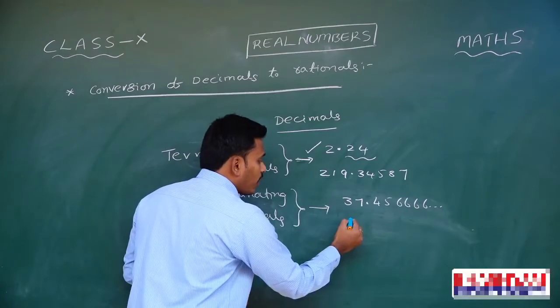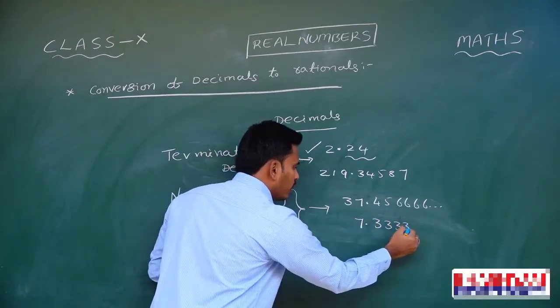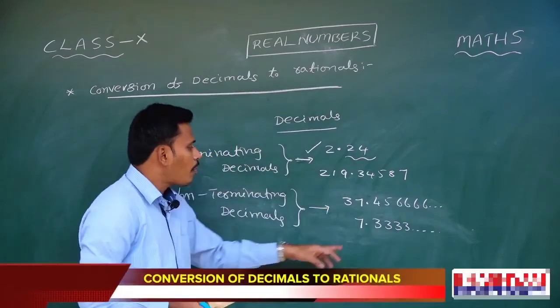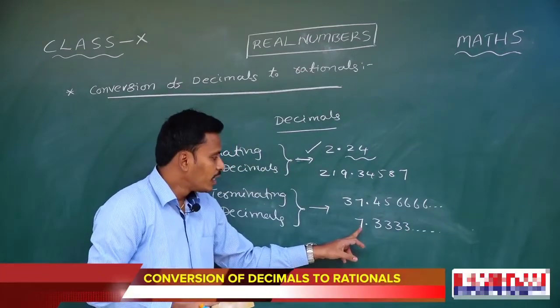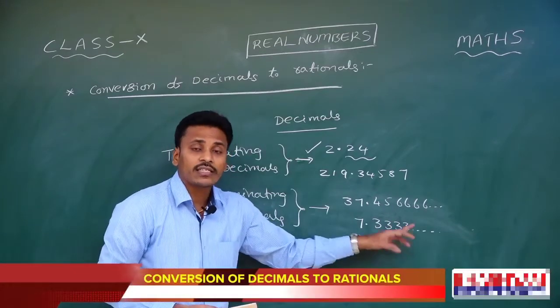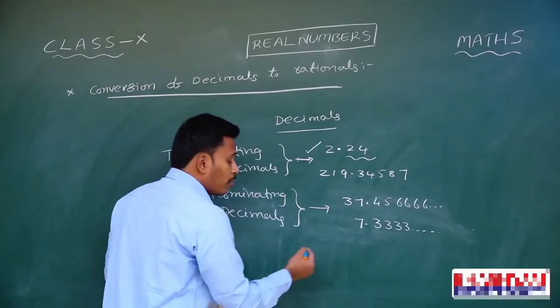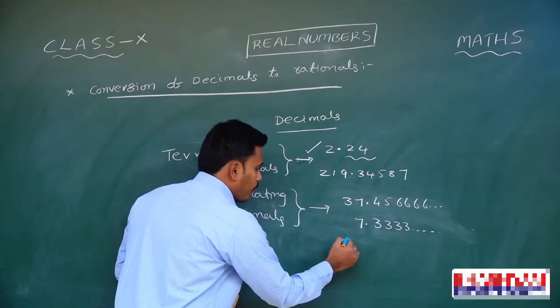And we may have some other numbers like 7.3333 and so on. These types of decimals are also known as non-terminating decimals, because the decimal part contains an infinite number of digits. And I have some more decimals. If you look there, for example, I have a number like this,